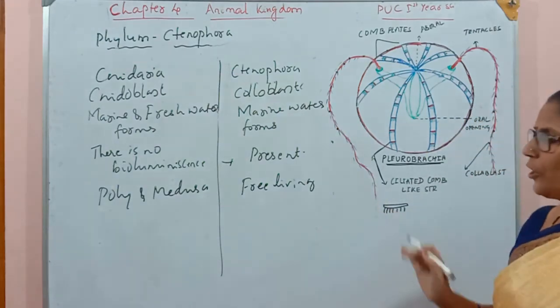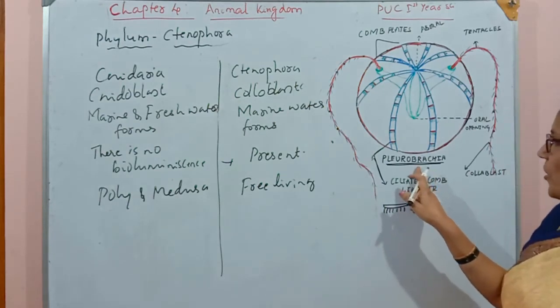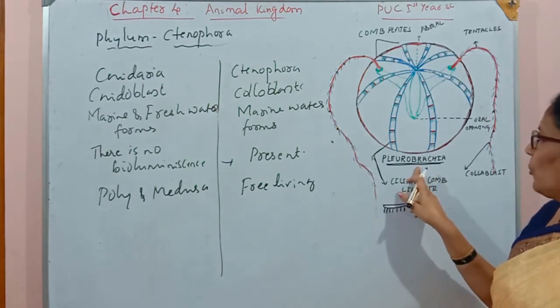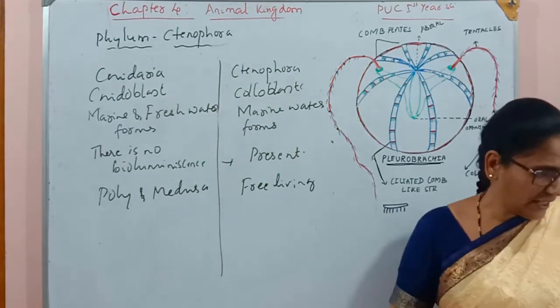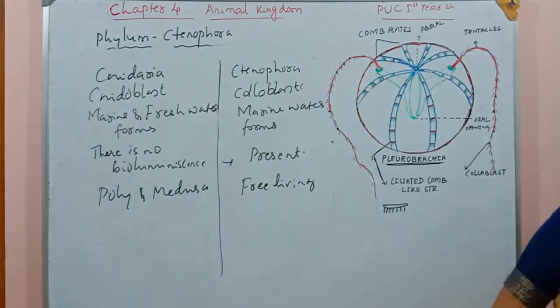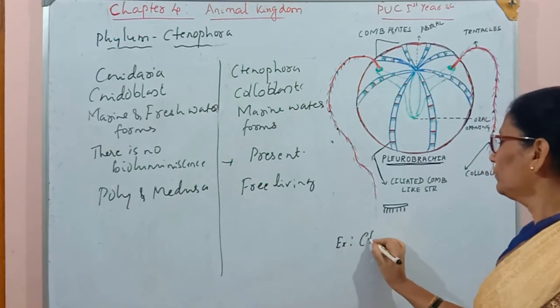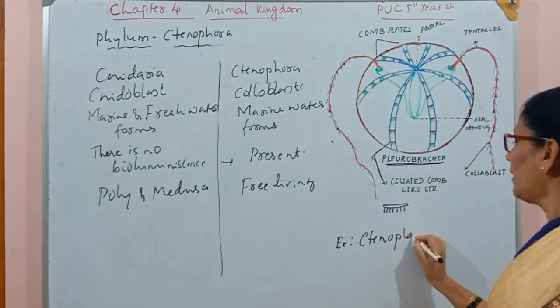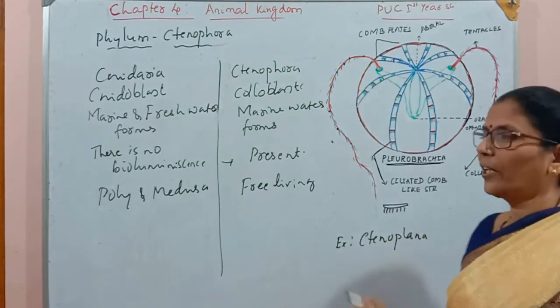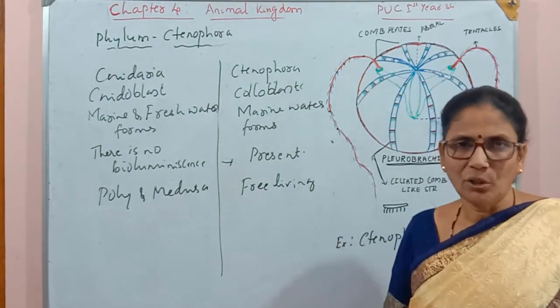An example for Ctenophora, I have already mentioned one, Pleurobrachia. Another example is Ctenoplana, another organism belonging to this group.